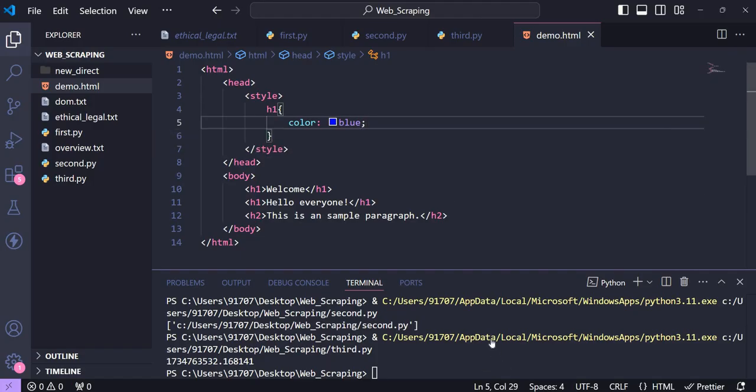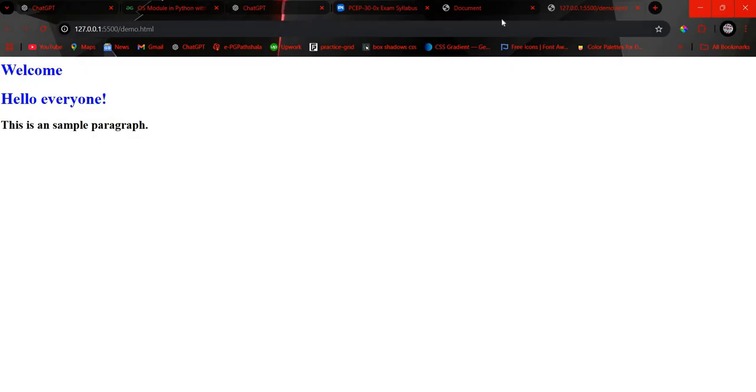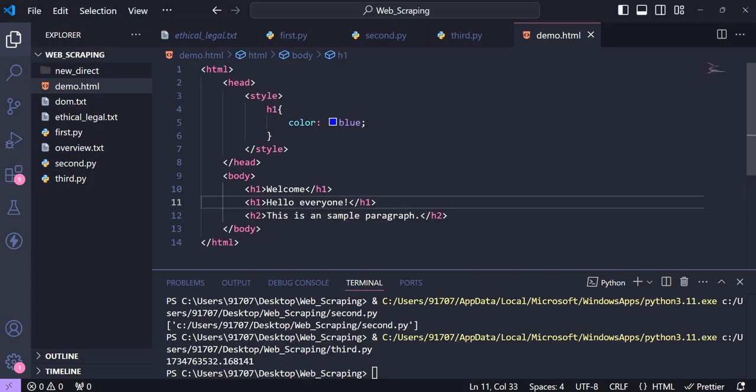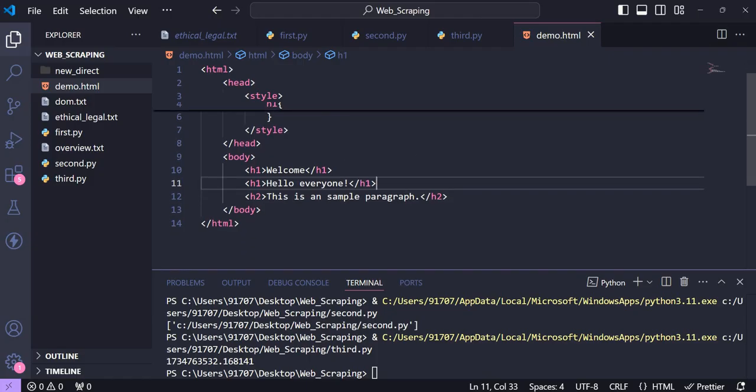So I'm not giving that much styling here, I'm just simply giving a normal styling. Now, this is the basic demo HTML file which I've created. Now let us see what is DOM.